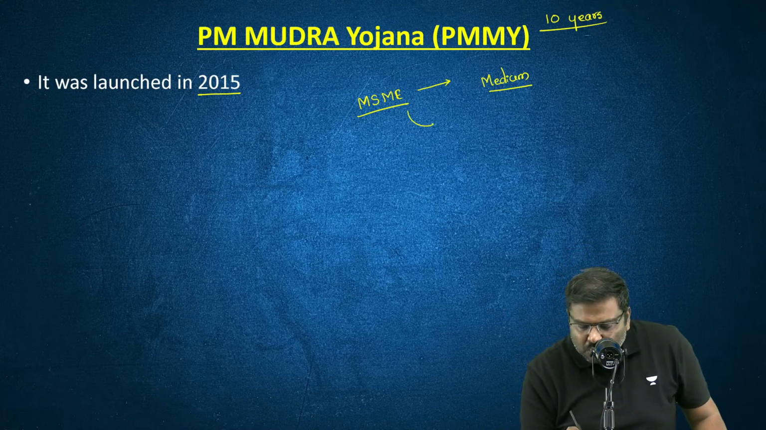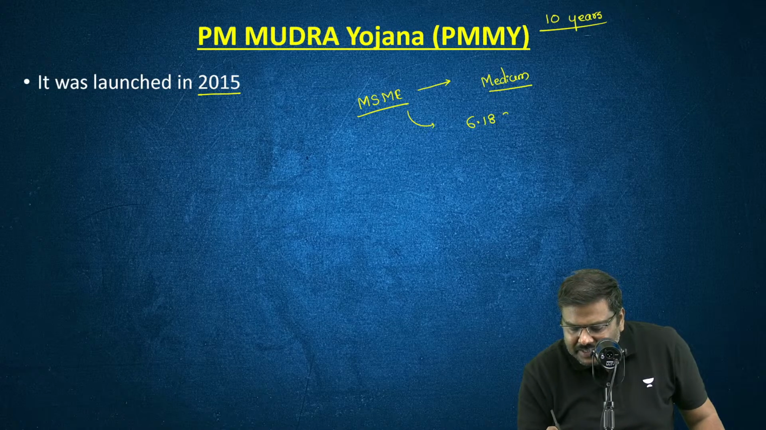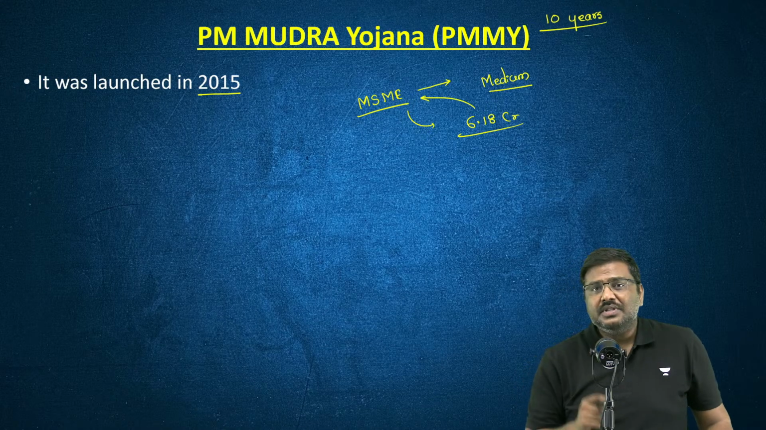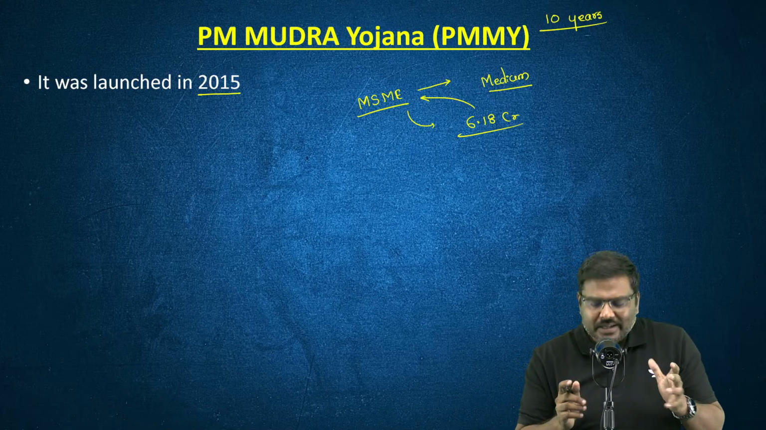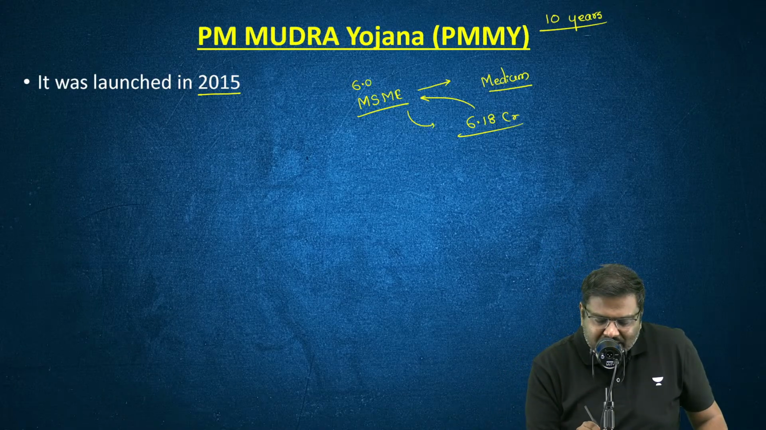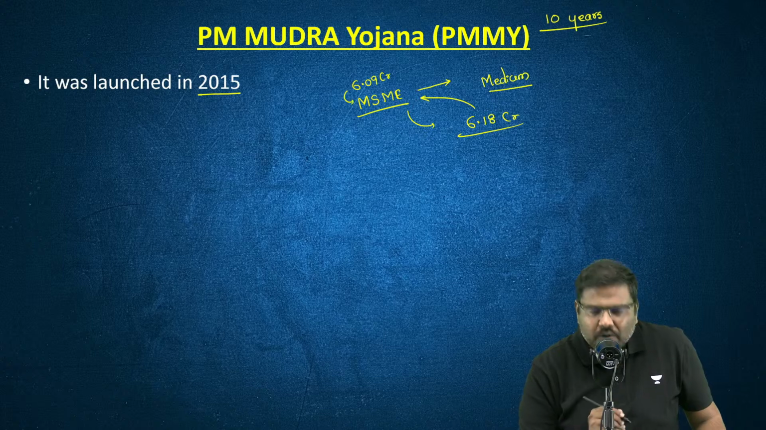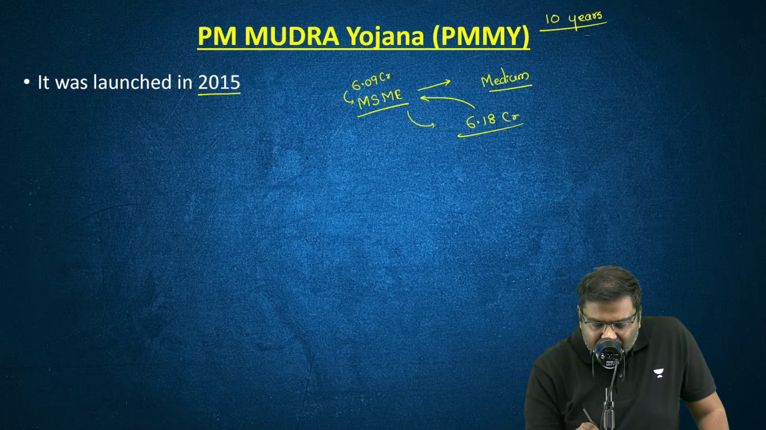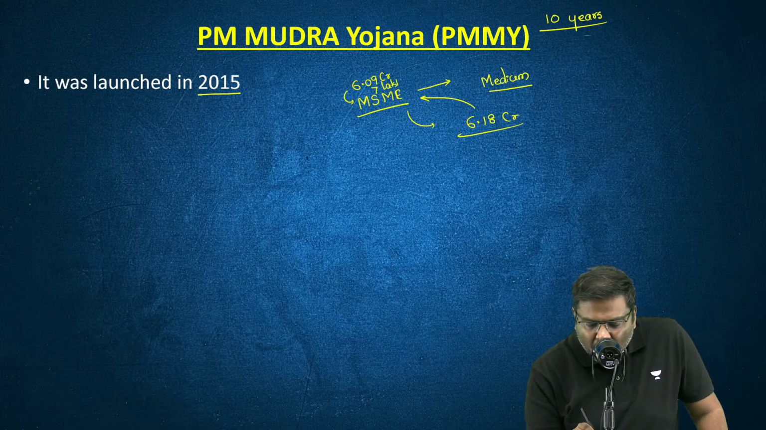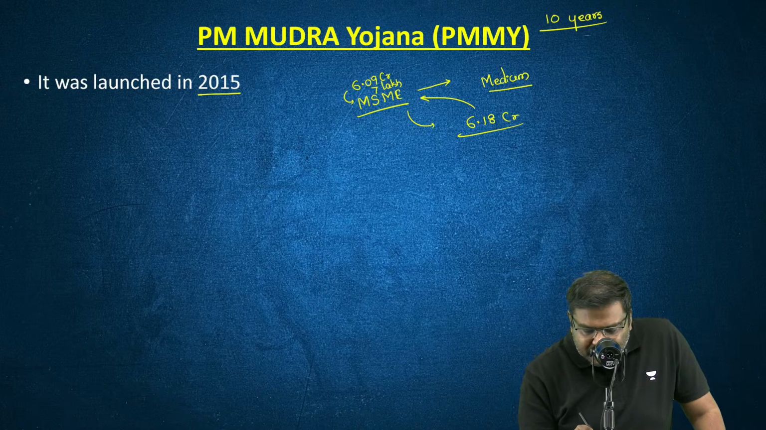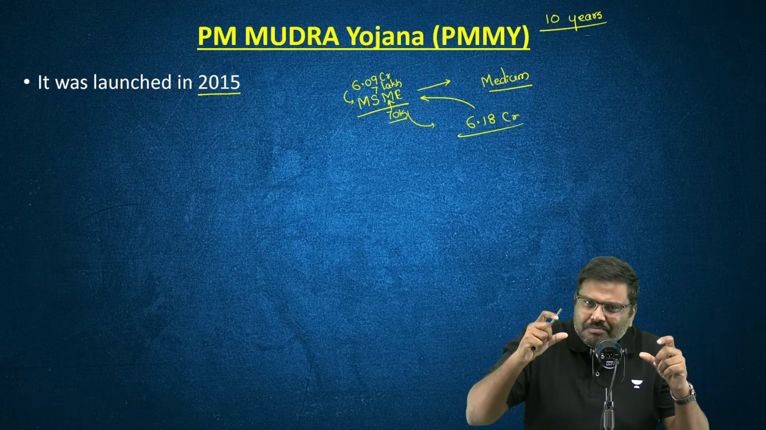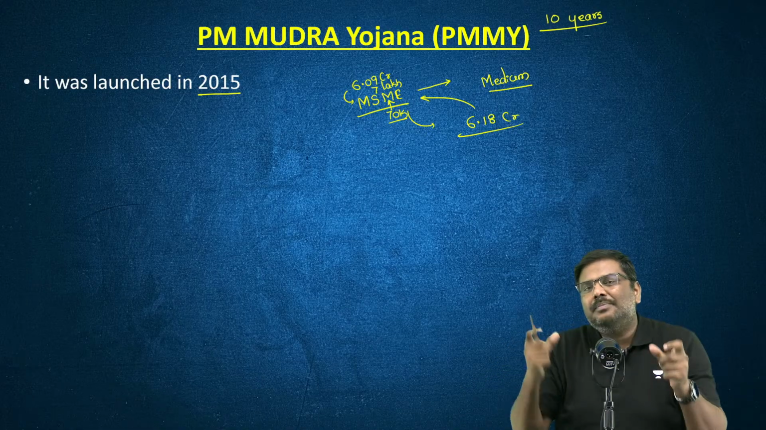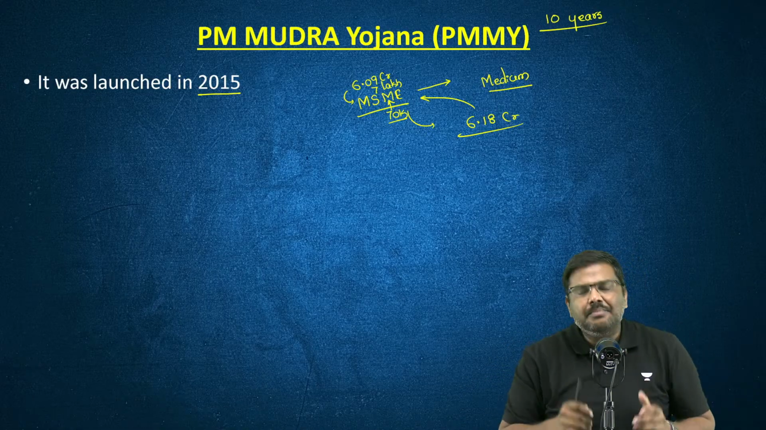Around 6.18 crore is the number of MSME units. If you break up this 6.18 crore, around 6.09 crore will be micro enterprises, around 7 lakh will be small enterprises, and around 70,000 will be medium enterprises. Why do you need these medium or small enterprises? The reason is very simple.